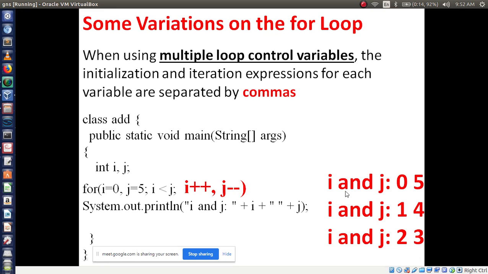After executing, what is the next task? Increment i and decrement j. Incrementing i means the i value 0 goes to 1. 1 less than j, and the j value should be decremented. What is the j value? 5. So decrementing j, it becomes 4. So 1 less than 4. Is the condition true or false? The condition is true, then print both values. The i value is 1 and the j value is 4.